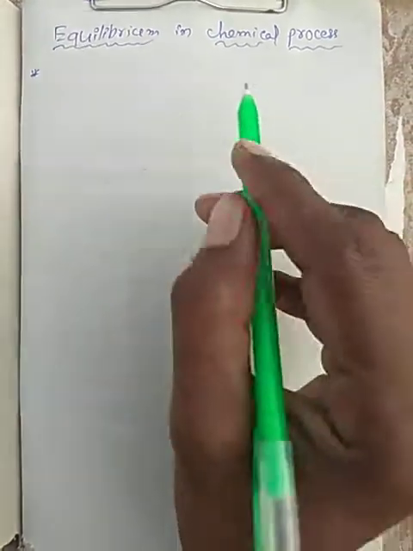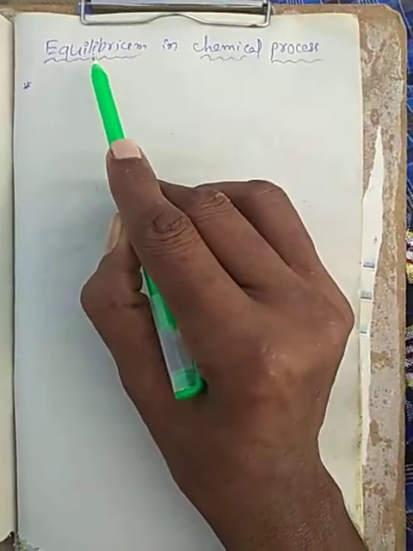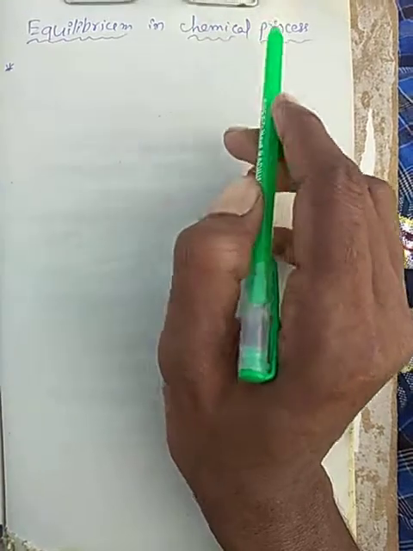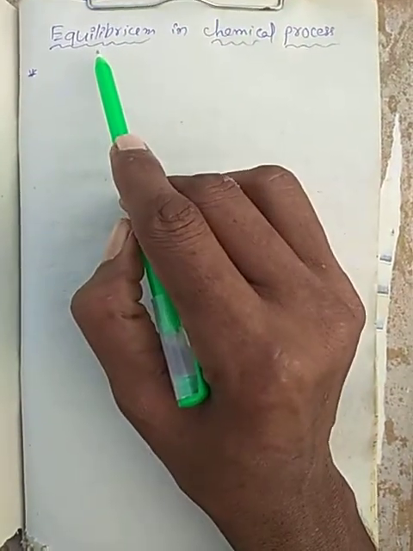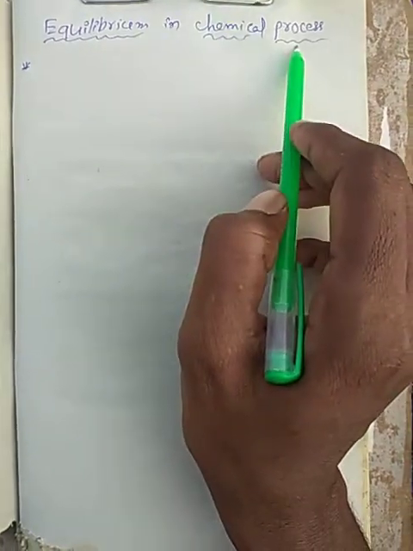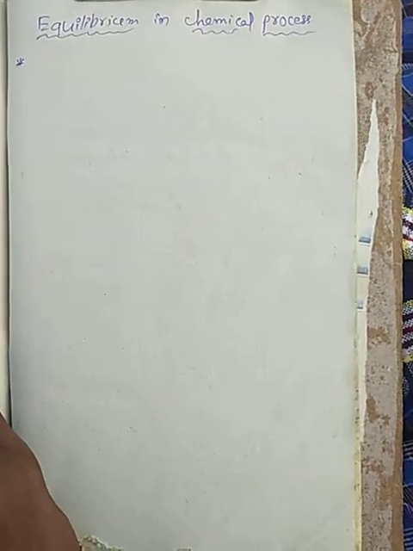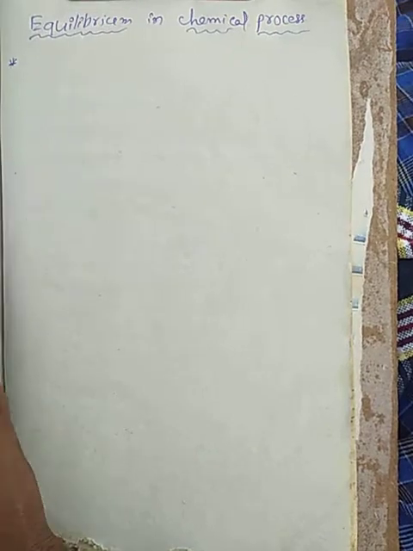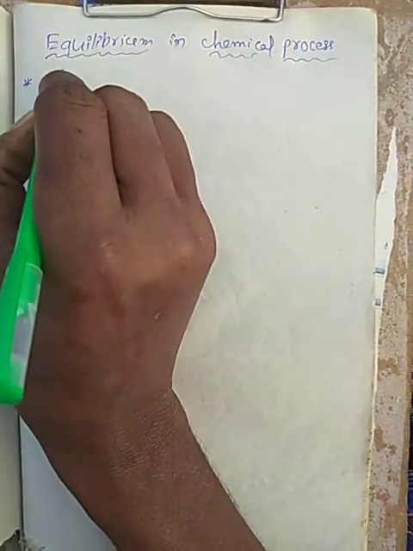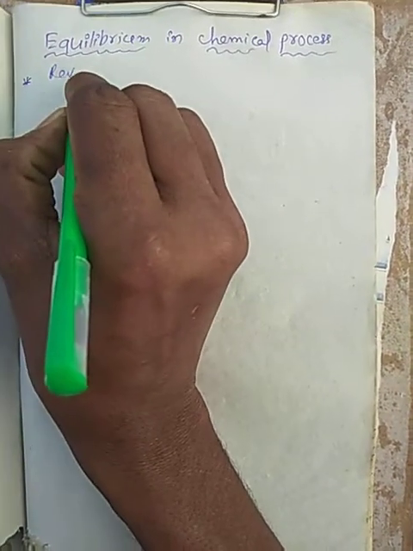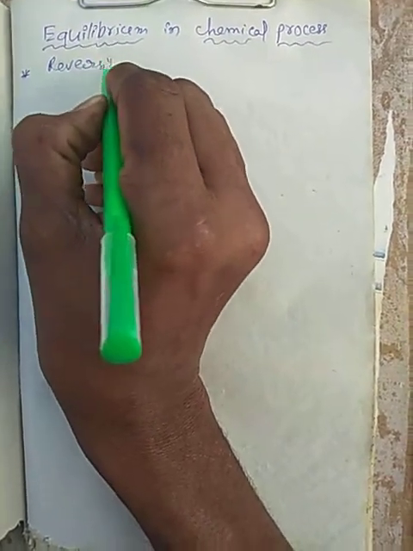Good morning students, I am going to explain the next concept, chemical equilibrium, or equilibrium in chemical processes. Equilibrium in a chemical process means that these are generally reversible reactions or reversible processes.